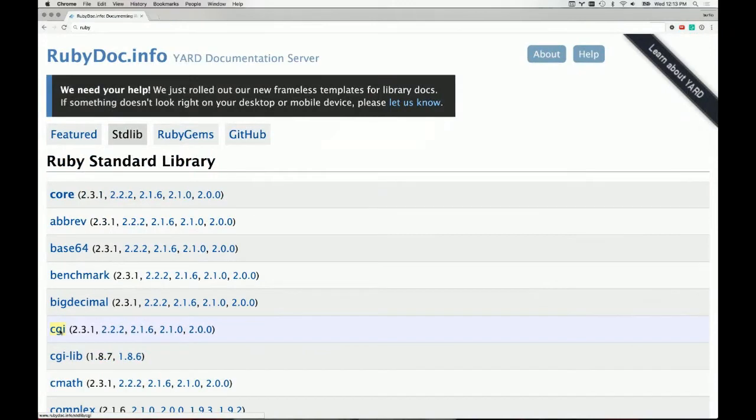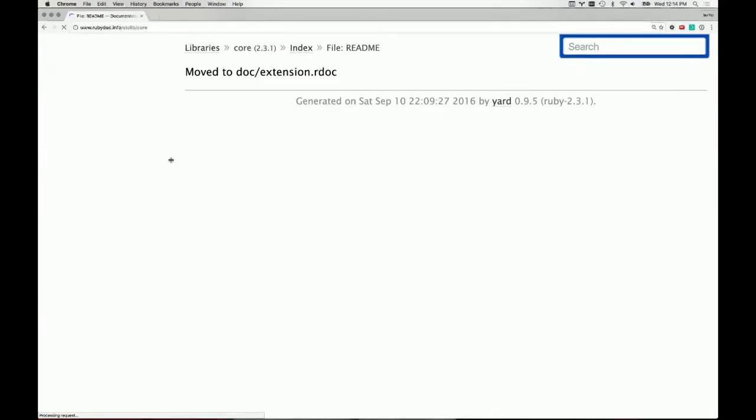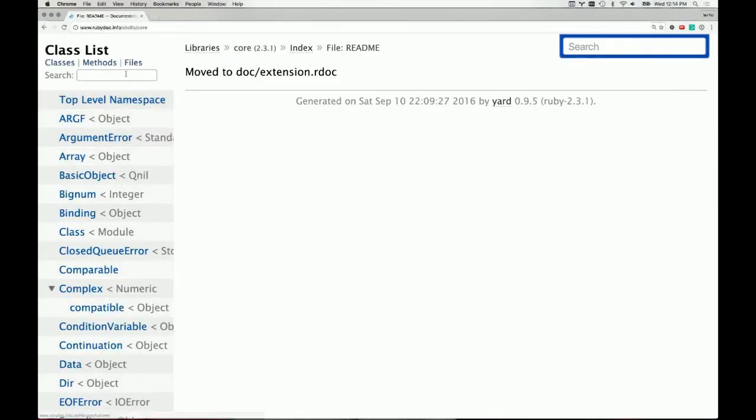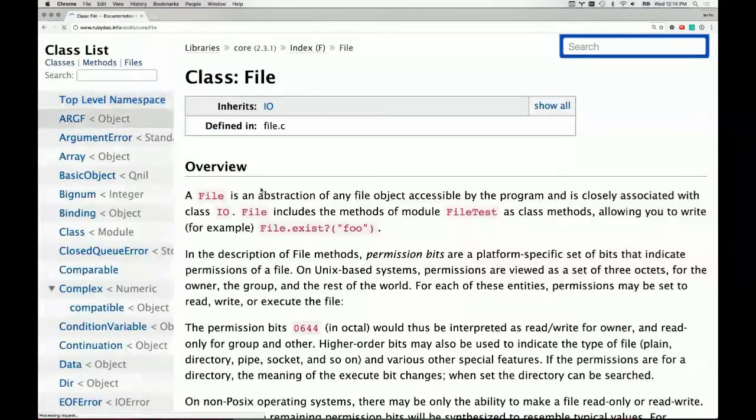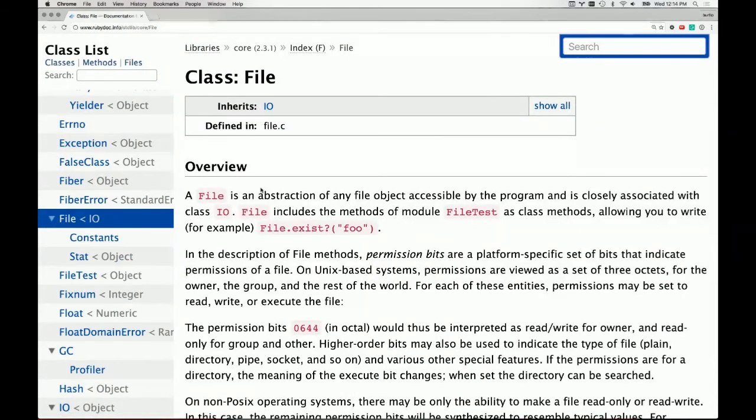If you work with other languages, usually it's very similar, like Java, you have a whole big library that gets shipped with it, but you load a standard set of information. So I'm going to look at the core library. On the left-hand side, I will be able to type in class names. By default, it's already selected the classes. So I can type in the class name that I'd like to open up. I'm going to type in file, and it's going to filter down to the file that I want here. So this file resource is really an abstraction on a file object system.